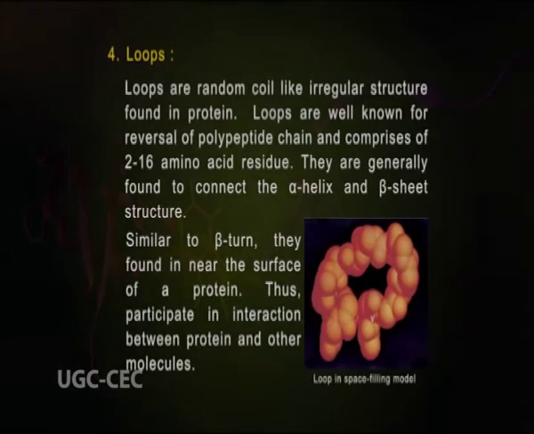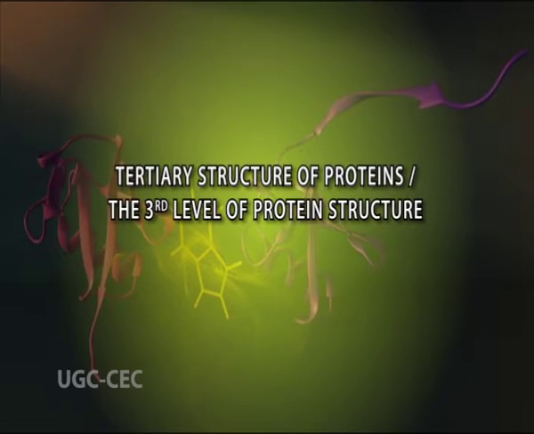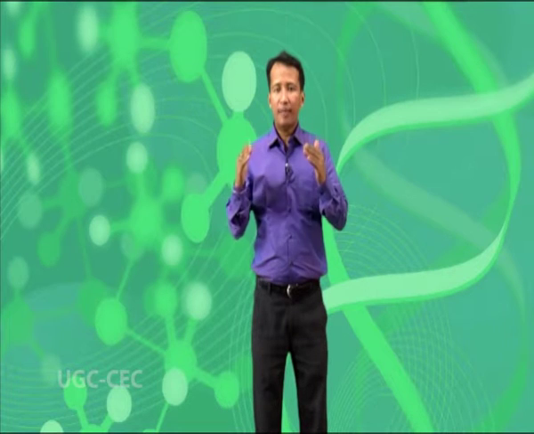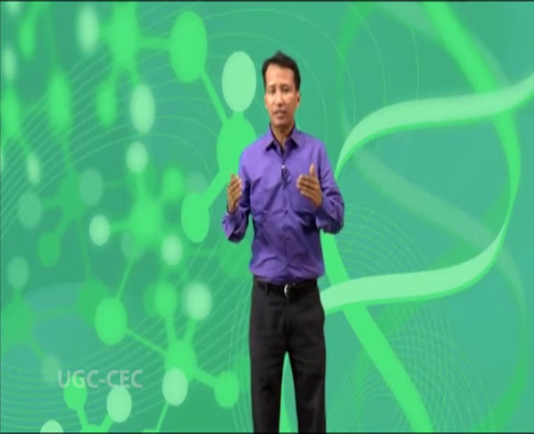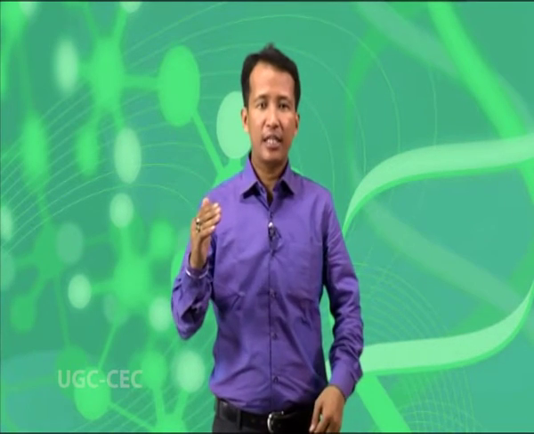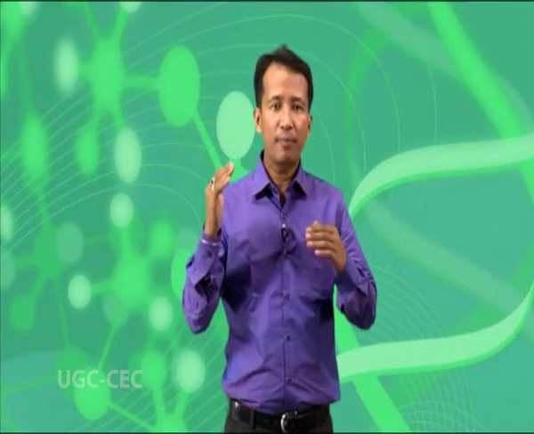Now, the tertiary structure of protein, the third level of protein structure. Each protein is made up of a variety of helices, beta sheets and non-regular regions, which are folded in a unique 3-dimensional structure. The overall 3-dimensional structure of protein is referred to as the tertiary structure of proteins. This folding of protein into native 3-dimensional conformation includes not only the position of primary backbone atoms, but also all the interactions between side chain atoms at distant places.